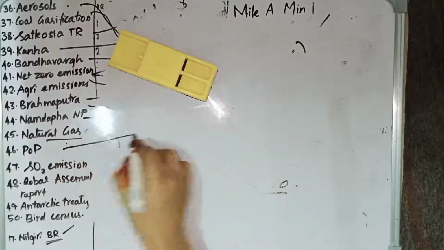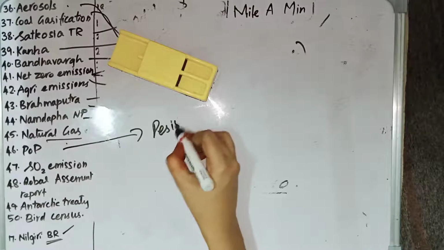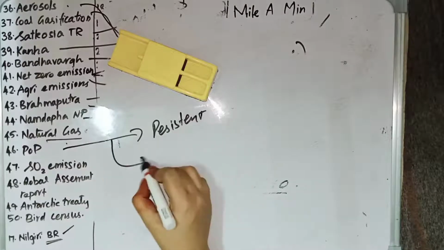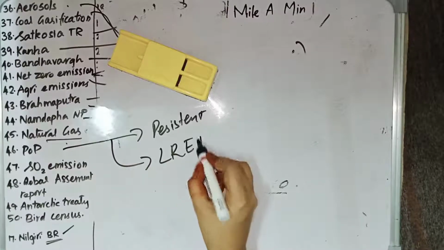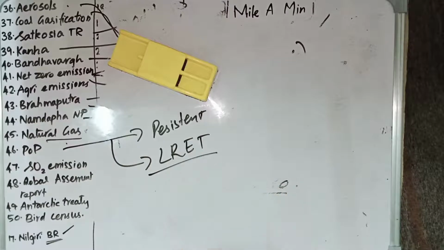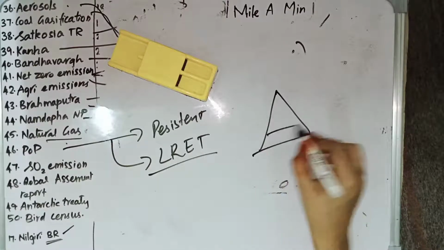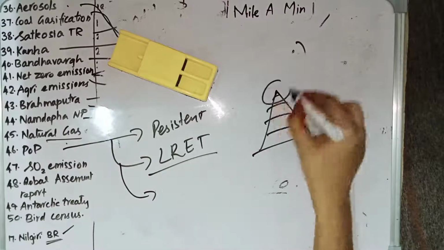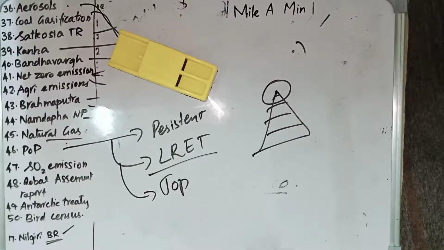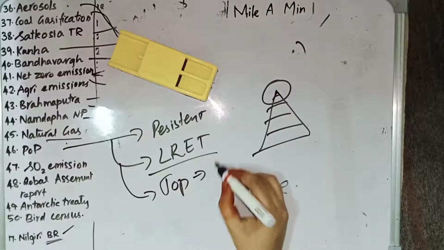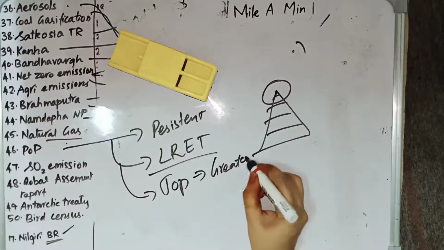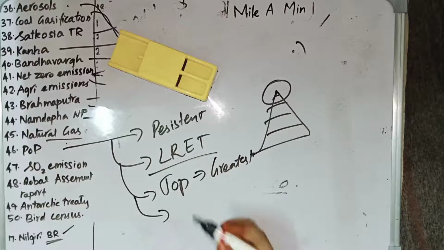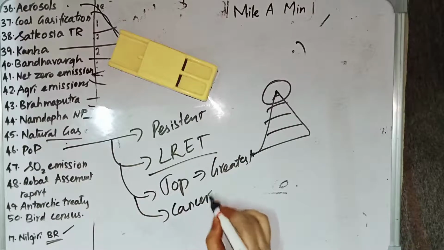Then we have POP. POP stands for persistent organic pollutants. Persistent organic pollutants have a property of LRET. LRET stands for long range environmental transport, which means it gets transported from one food chain to another. Because of this, the animal at the top of the food chain will have the greatest concentration of POP, and because of this persistent organic pollutant, people can get affected by cancer.